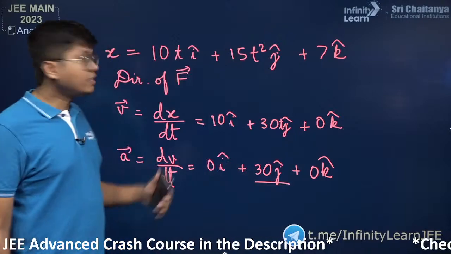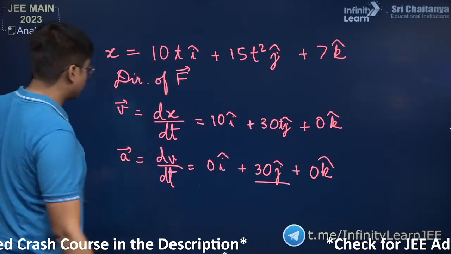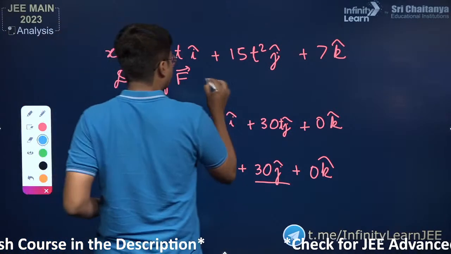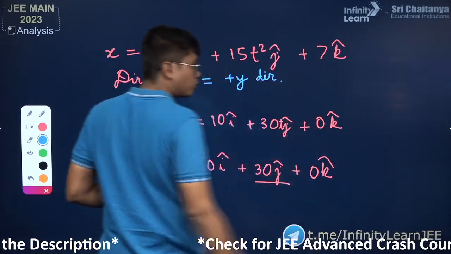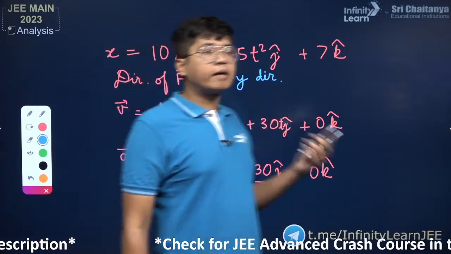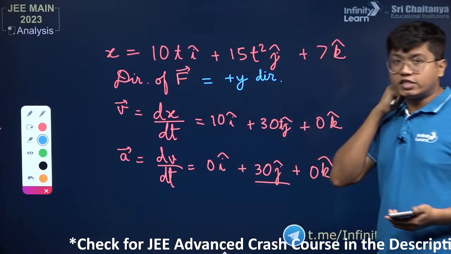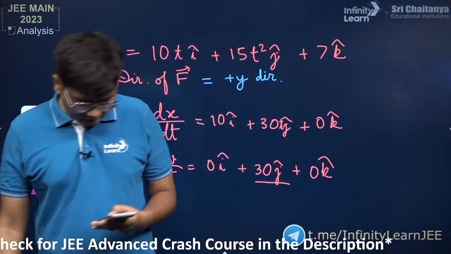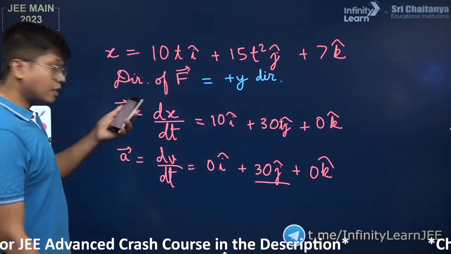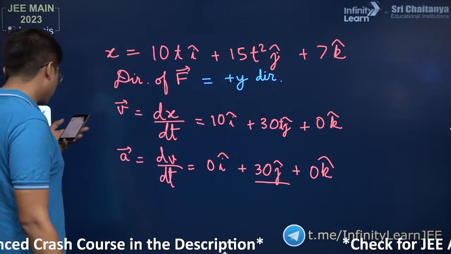So that tells us that the force has to be in the positive y direction. The force is in the positive y direction. I'm not sure how the options were given, whether they were given in i cap, j cap, k cap form, or in terms of direction along which axis. So based on that, you would have the answer as plus y, the positive y axis. It would be moving towards the positive y axis.